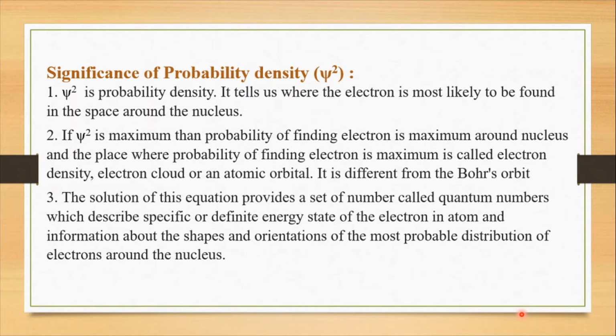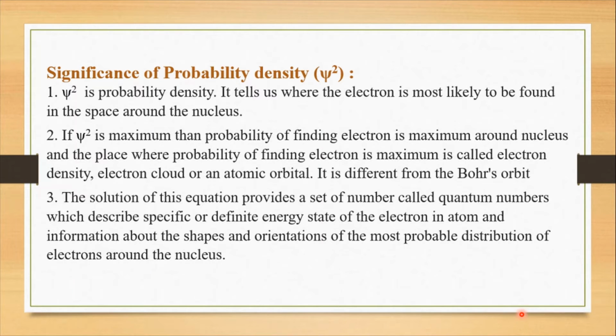Next, if psi square is maximum, then the probability of finding the electron is maximum around the nucleus, and the place where the probability of finding the electron is maximum is called the electron density, electron cloud, or an atomic orbital.